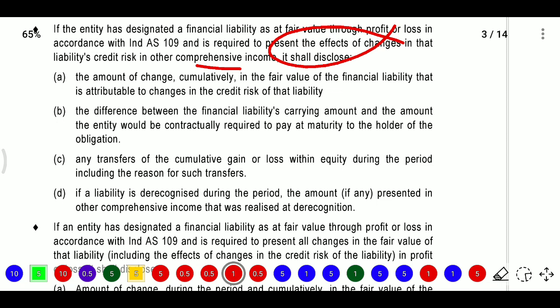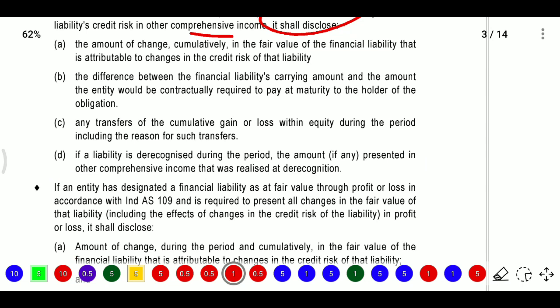And is there any difference between the financial liability's carrying amount and the amount the entity is contractually required to pay at maturity? So what is there in our books and what we need to pay at the reporting period, what is the difference, and for the difference we need to disclose the reasons.